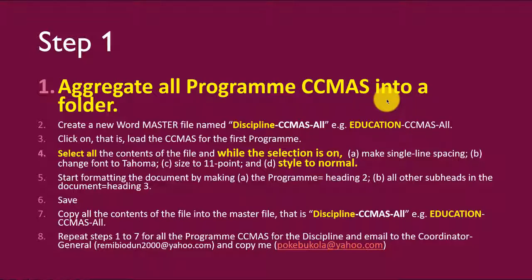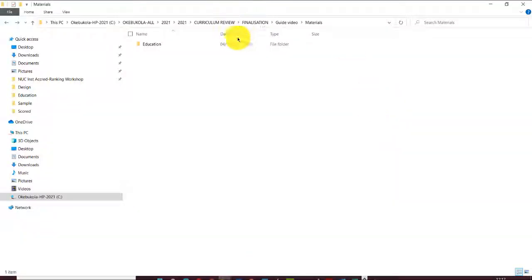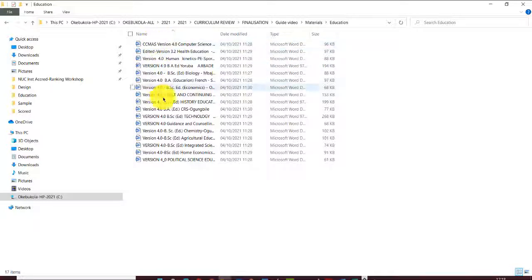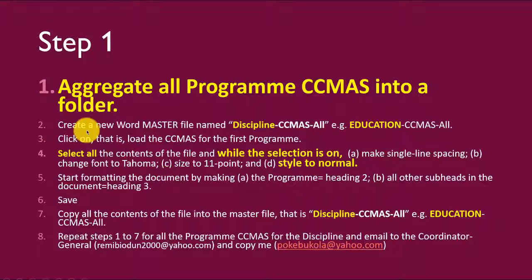So how do we do that? Let's see it. You just create a folder. I have a directory called guide video materials, and one of them is education. I've created a folder because I want to use the education discipline as an example, and I've poured in the version 4 of the materials by way of an example. So step 1 is done. I've aggregated all the program CCMAS into a folder which I've called education.